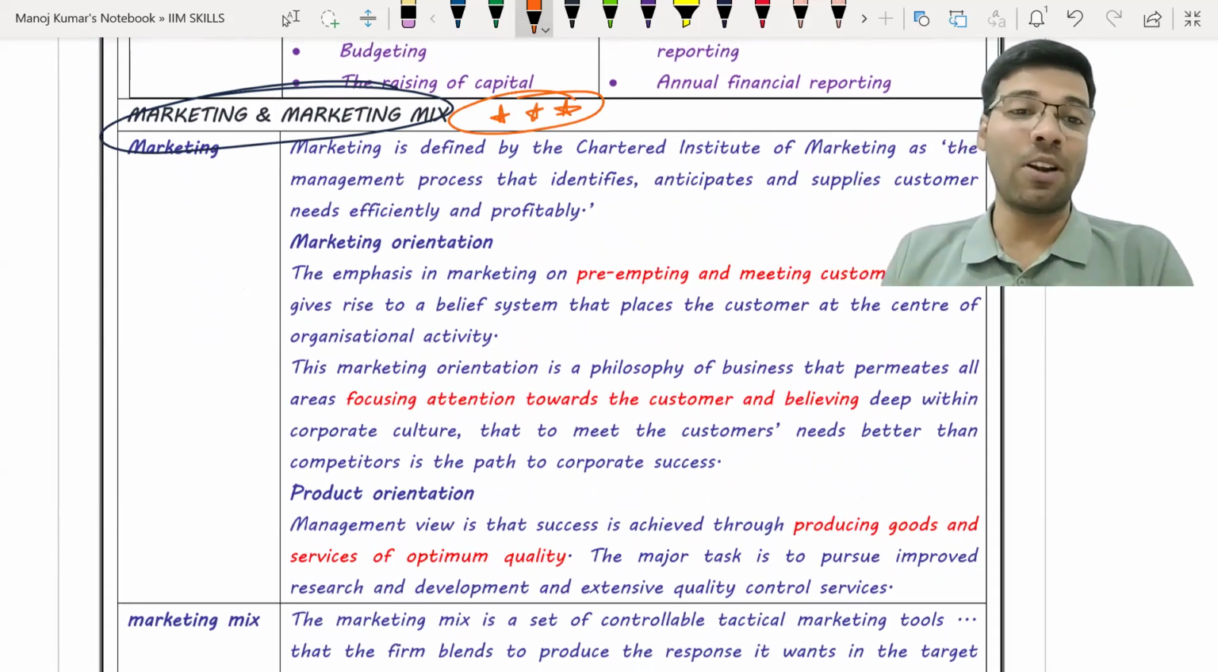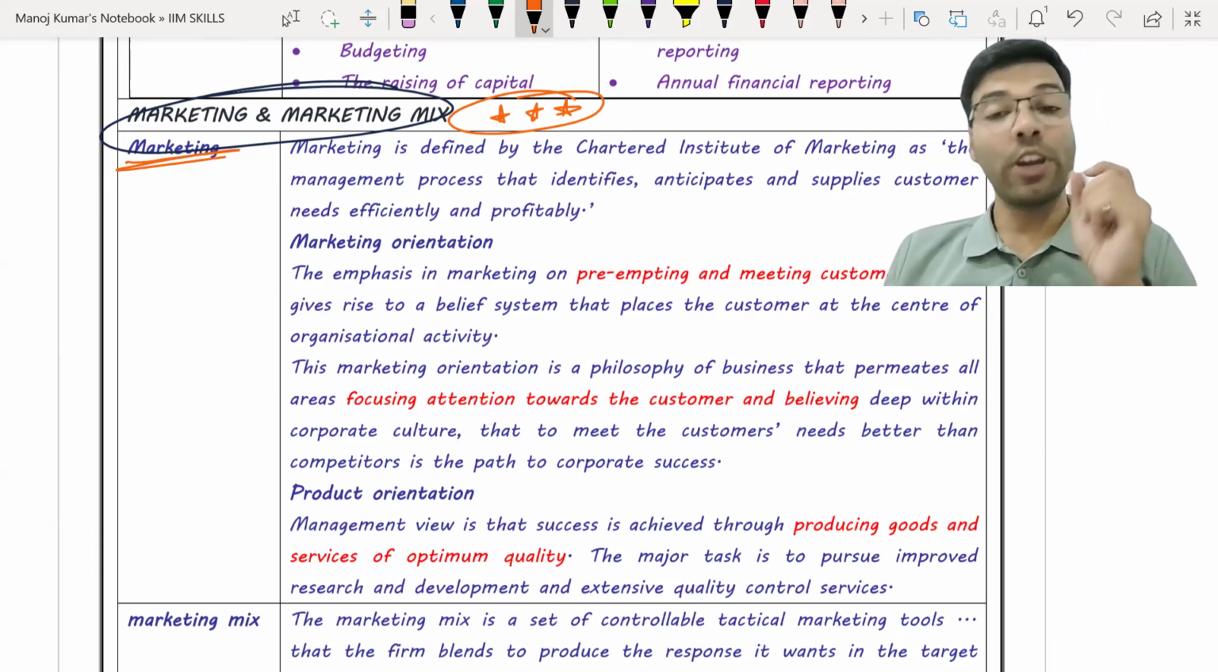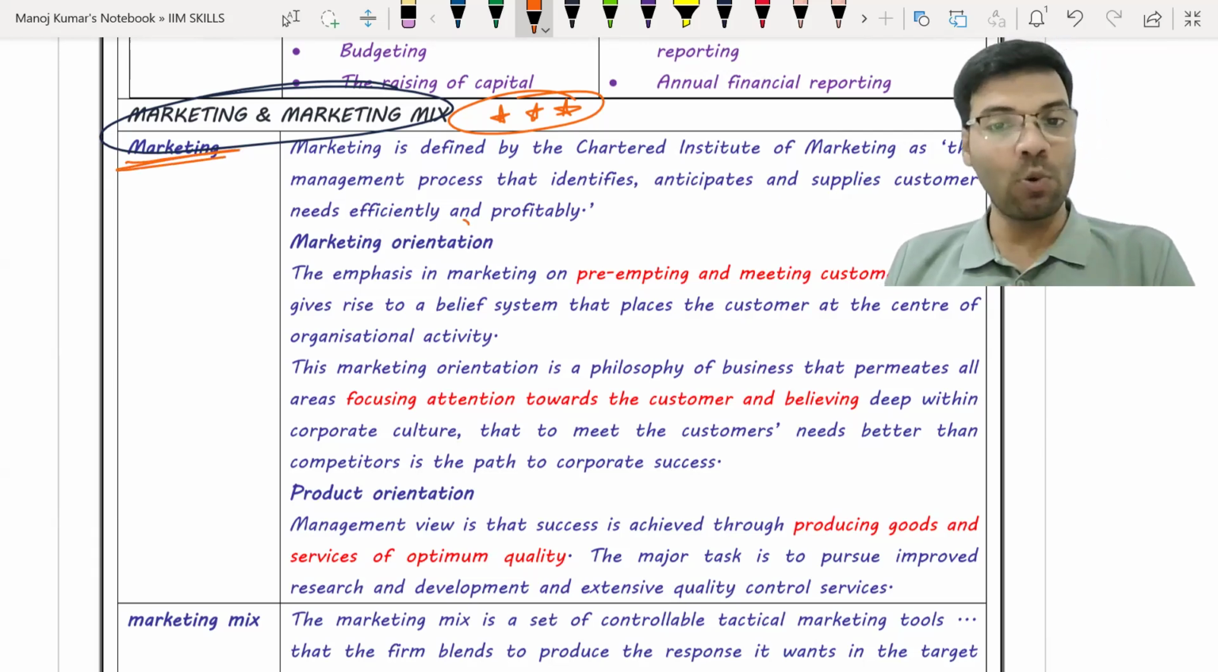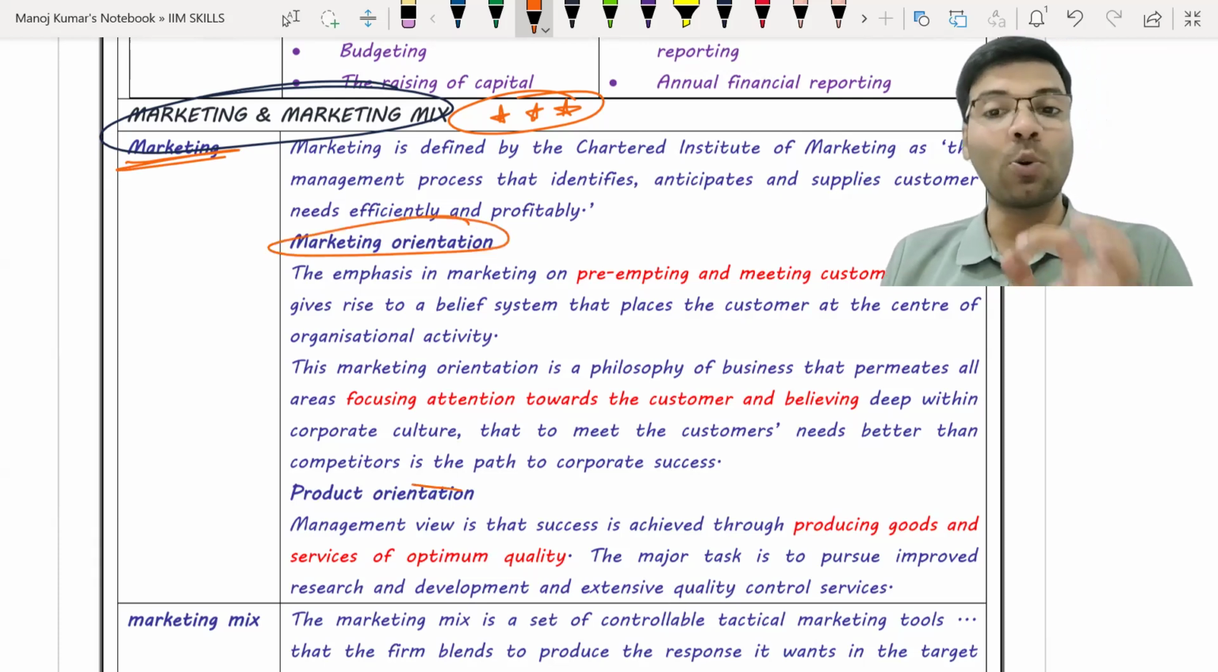Okay, that process is called the concept of marketing. So in marketing, what happens? One, market orientation is checked, and another one, product orientation, is done.